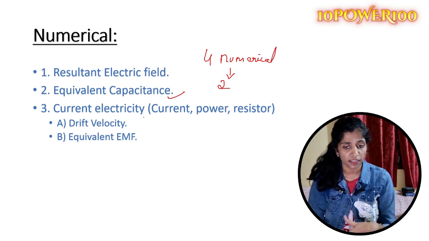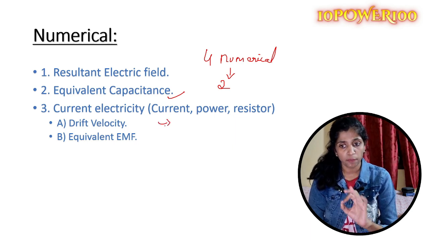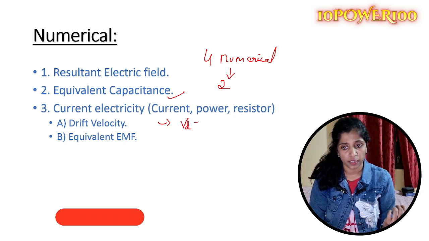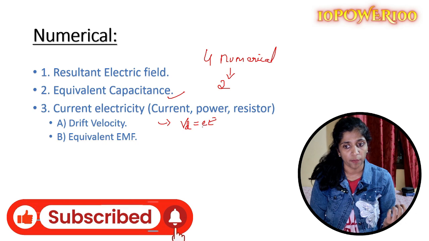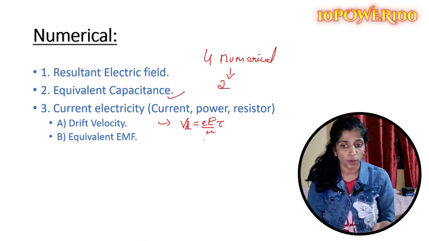About current electricity, at least 1 numerical question is confirmed, on current, power or resistor. And also from drift velocity, where you would have learned the formula Vd equals eE by m times tau. Based on this, you will get numerical questions.